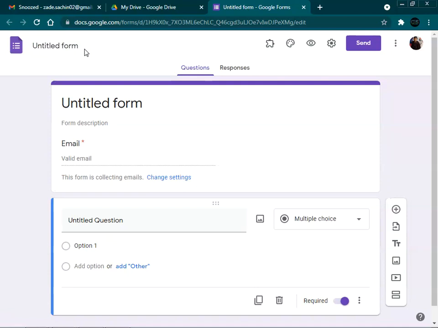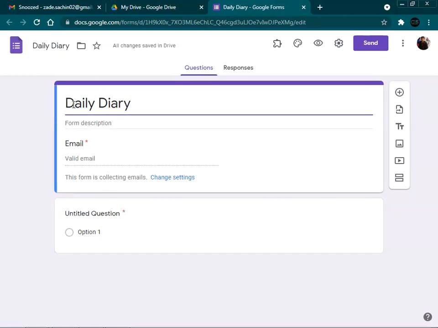Initially we have to give the title of the form. Here it says untitled form, we have to give the title here. So we are giving daily diary. And in the untitled form, we will give this as online daily diary for teachers. This can be used for teachers in a school, a college, an undergraduate college, or a PG school. Basically, we have to change only one or two fields. The rest of the fields will be the same as they are.